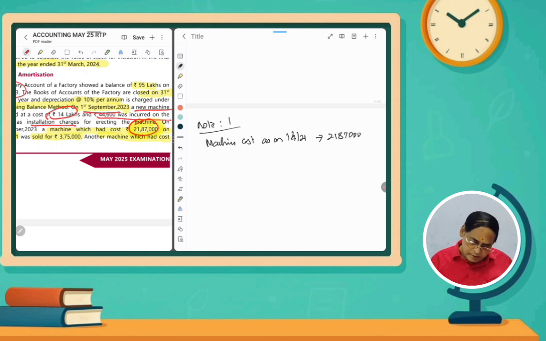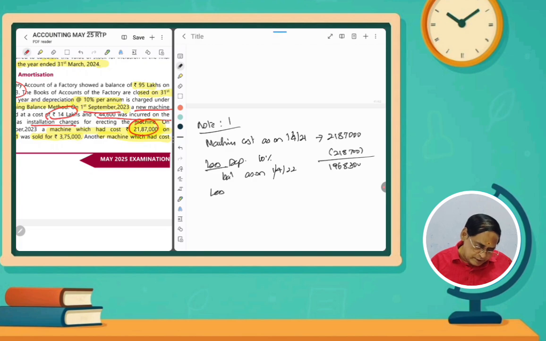21,87,000, less depreciation. Depreciation how much? 10%. 10% of 21,87,000 means 2,18,700. It is for the first year. After deducting from the opening balance, that is 19,68,300. This is the balance as on 1/4/2022. Once again we have to provide depreciation for the next year.